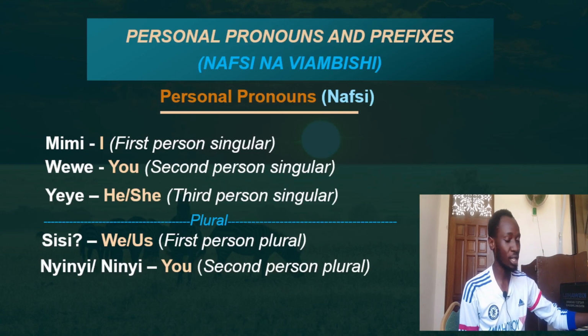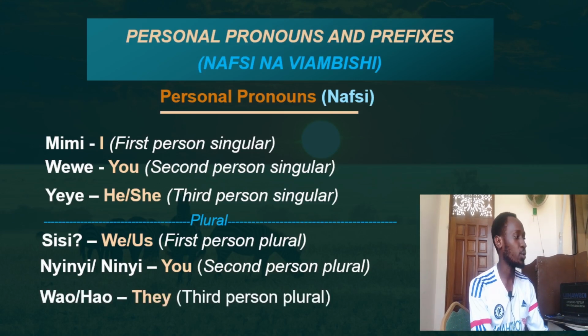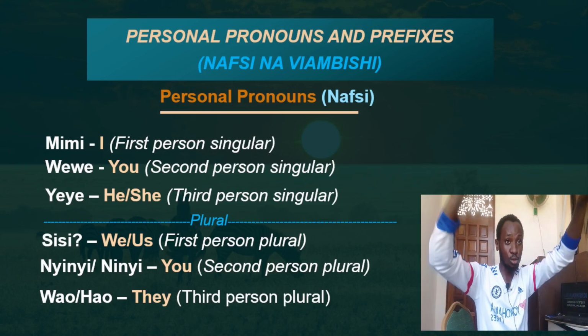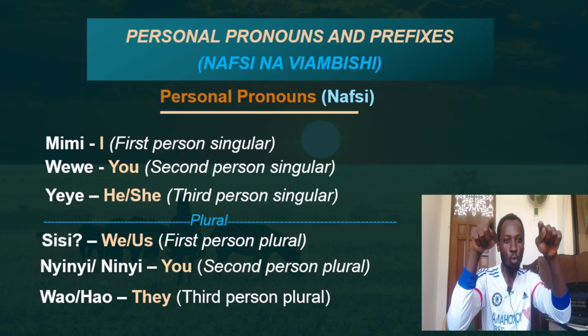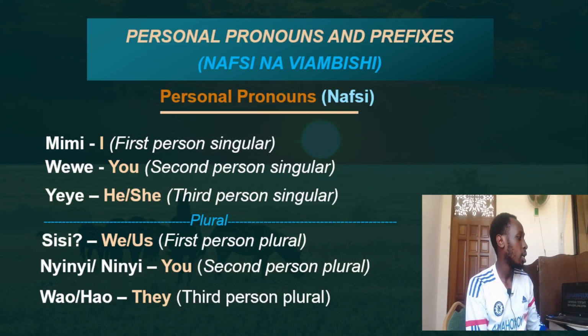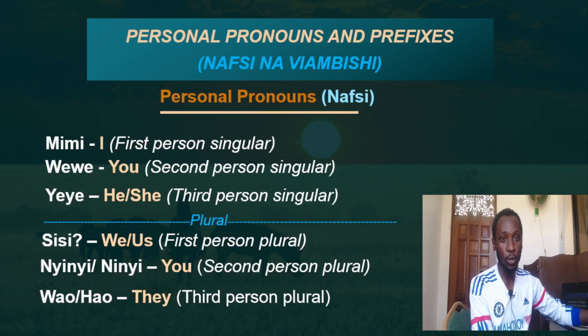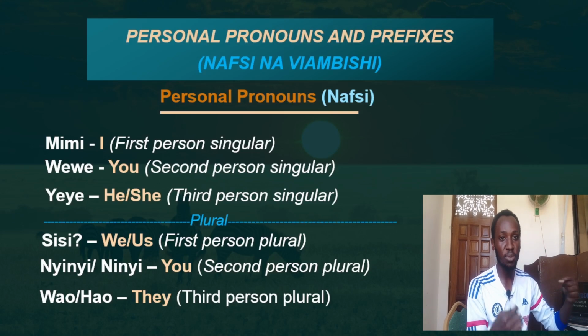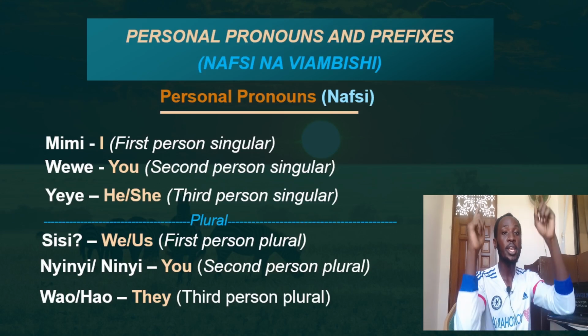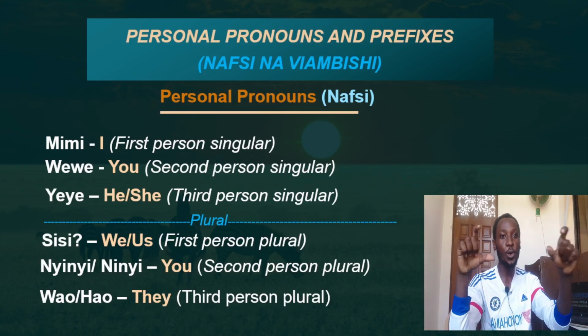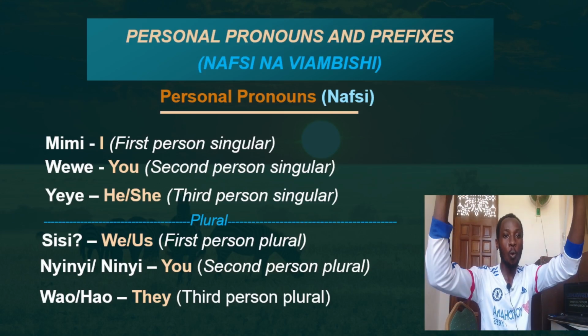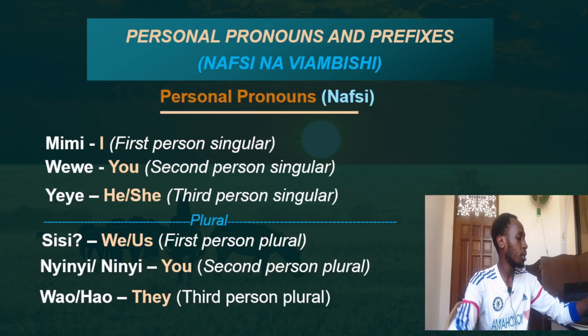That is the second person plural. Third person plural, we have wao or hao. That group right there, those ones there, we call them wao or hao. That's the third person plural. So you get mimi, wewe, yeye, sisi, nyinyi or ninyi, then wao or hao.